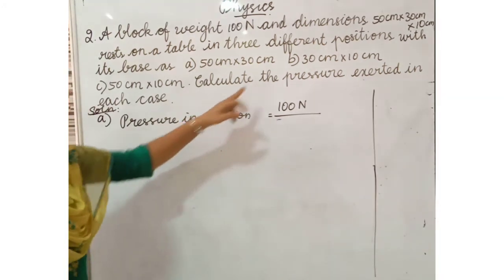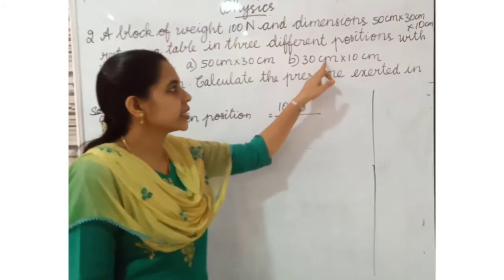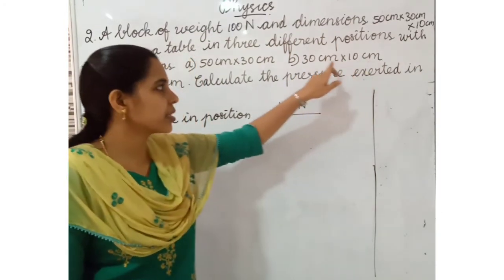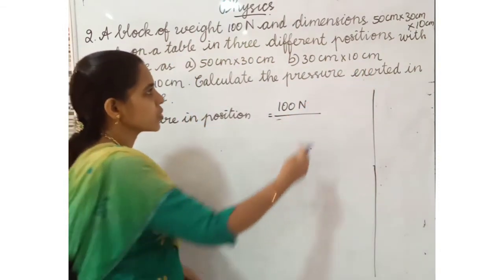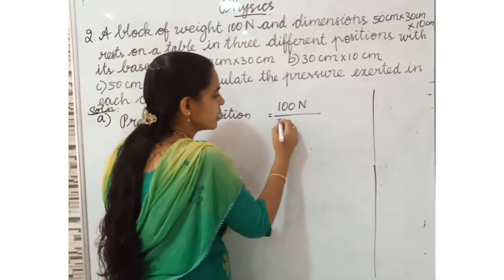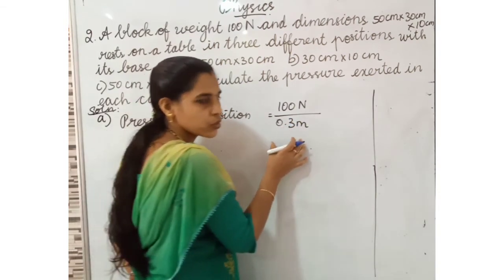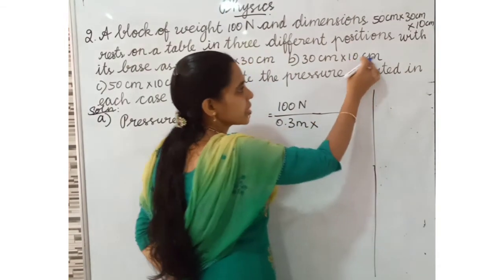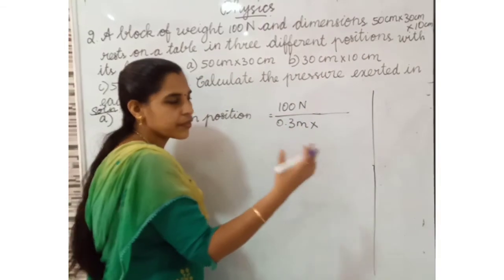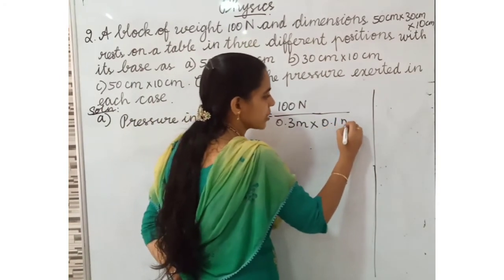Listen to the next part, B. Force is 100 Newton divided by 30 centimeter into 10 centimeter. The centimeter we have to change into meter. So, 30 centimeter is equal to 0.3 meter. Do you know how it will be changed? Then 10 centimeter, when we convert into meter, is 0.1 meter.